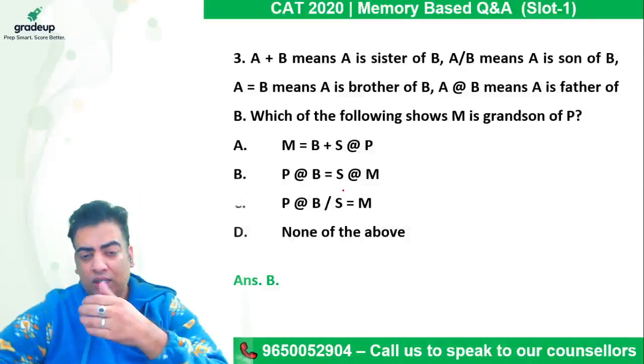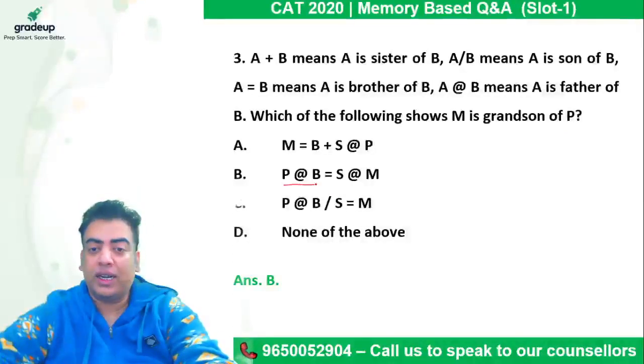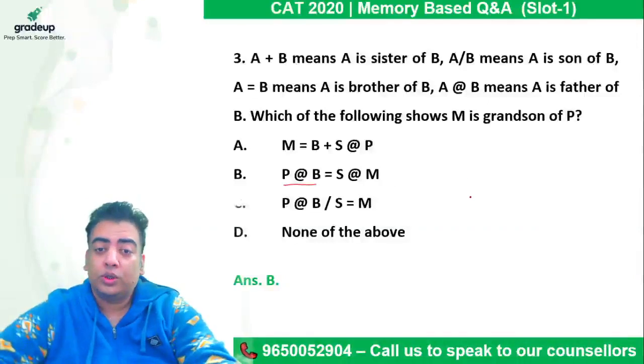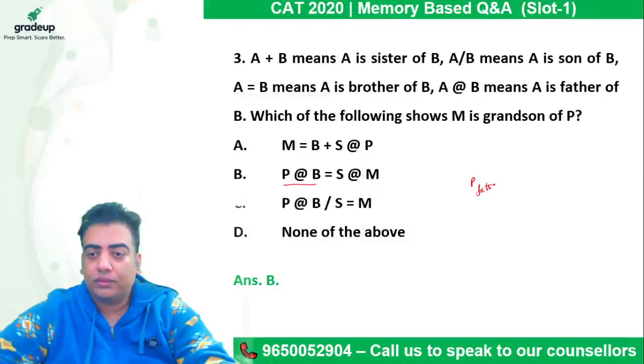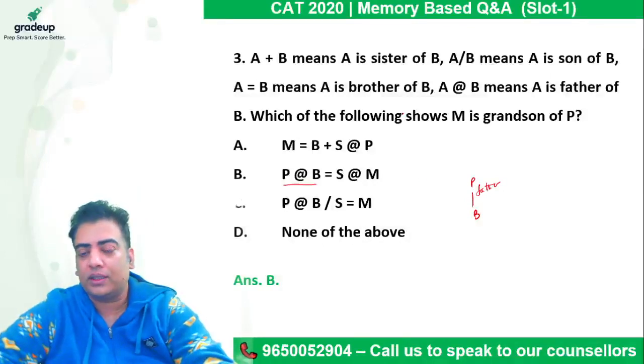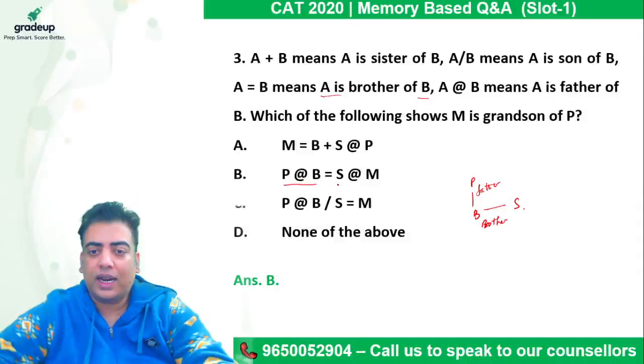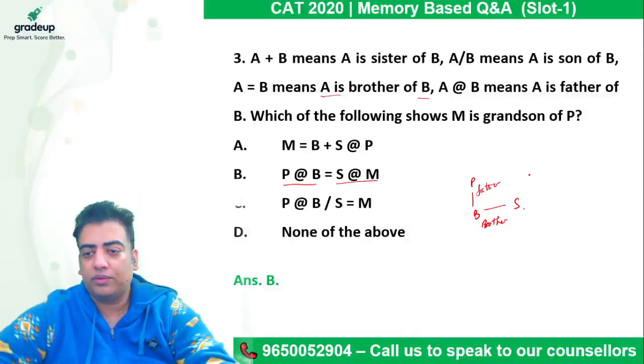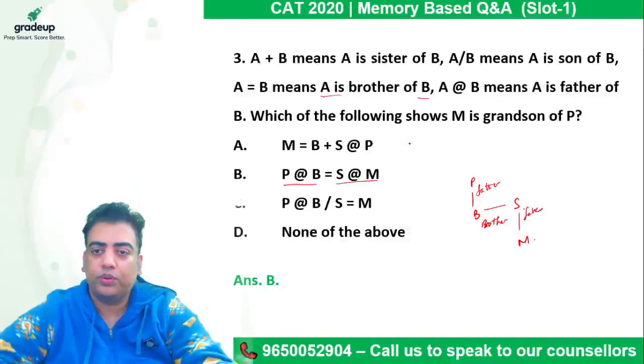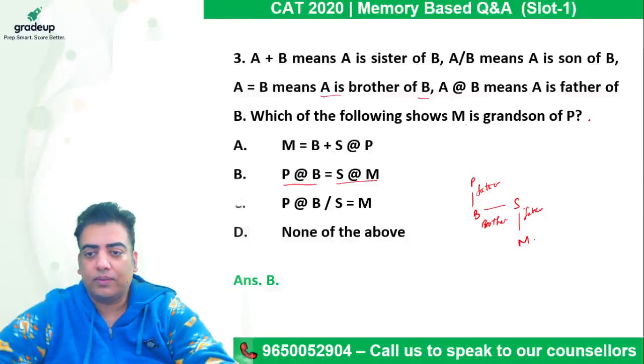So here he says P at the rate B. Sorry, so P is the father of B. Then it is B equal to S. B equal to S means B is the brother of S. S at the rate M means S is the father of M. So we have to prove that M is grandson of P. If S is the father of M, we cannot prove whether M is a male or a female, right?